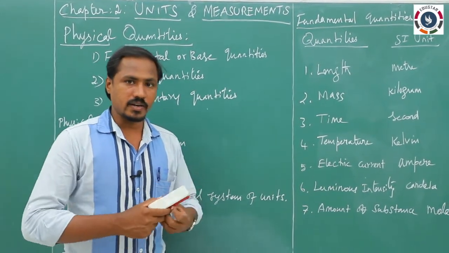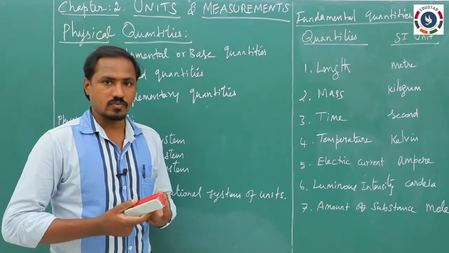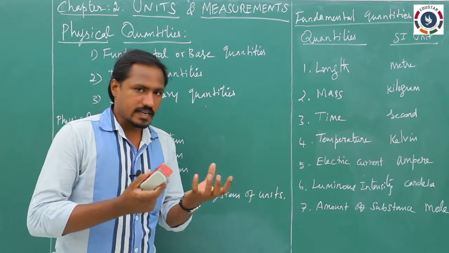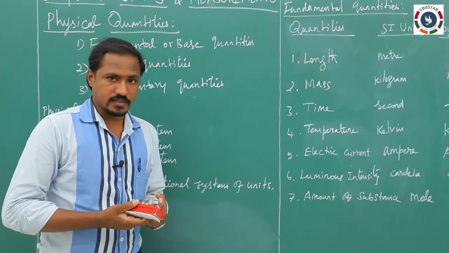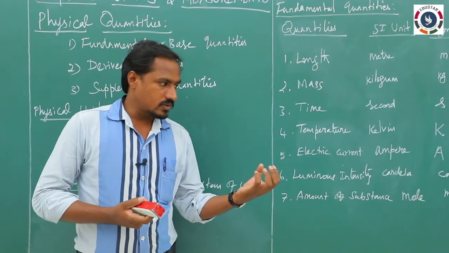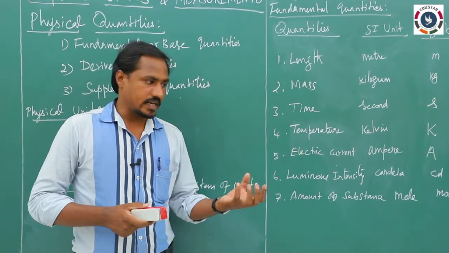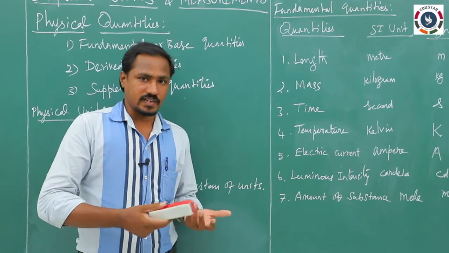If you ask the shopkeeper for fruits and vegetables, you don't say this much of fruits, that much of vegetables. You use some quantities: you can ask 1 kg of potatoes, 1 kg of tomatoes, and 1 meter length of cloth.